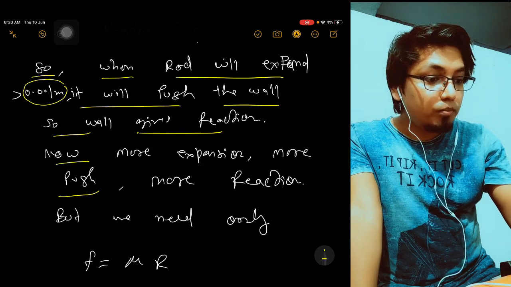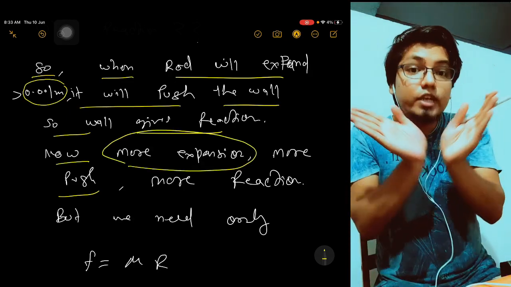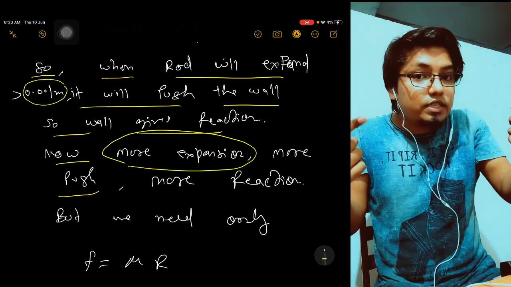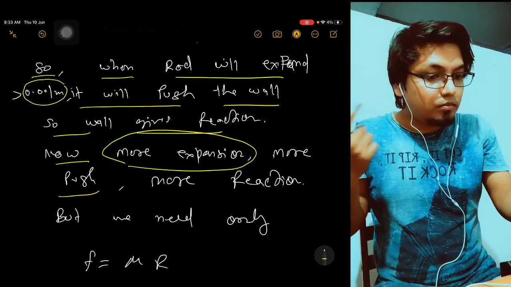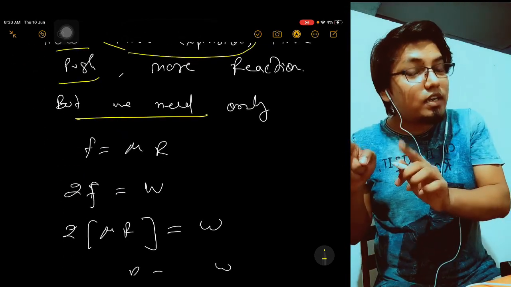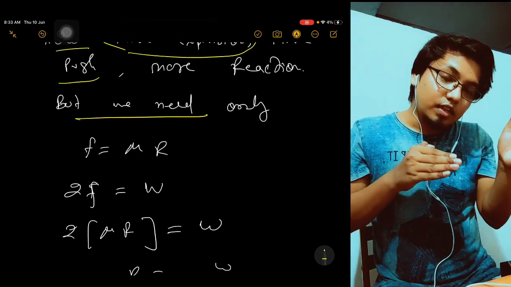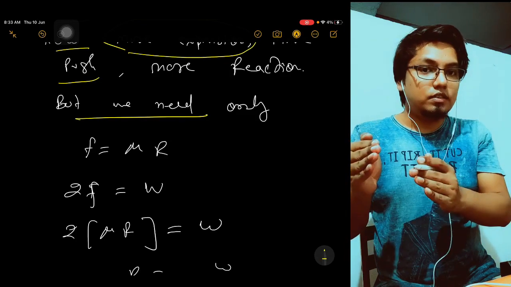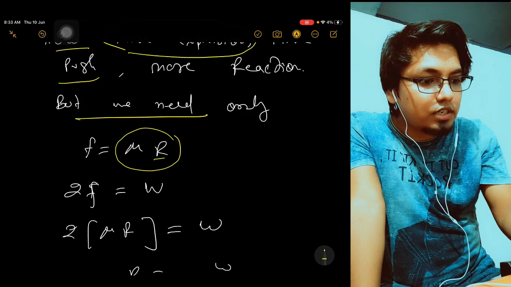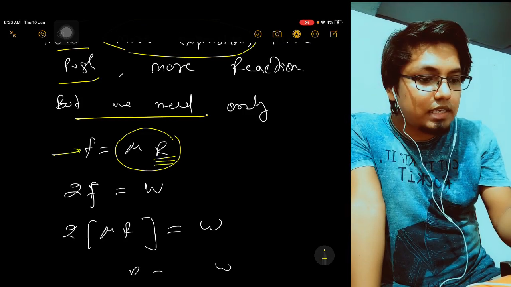Now if more expansion, then more push, then more reaction. But we need only that much reaction so that we can balance the weight. So this much reaction is required for single F.